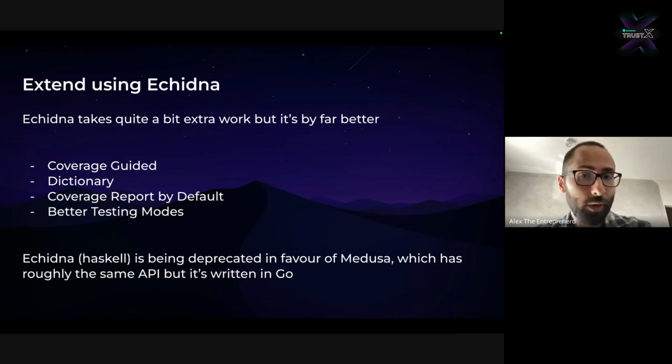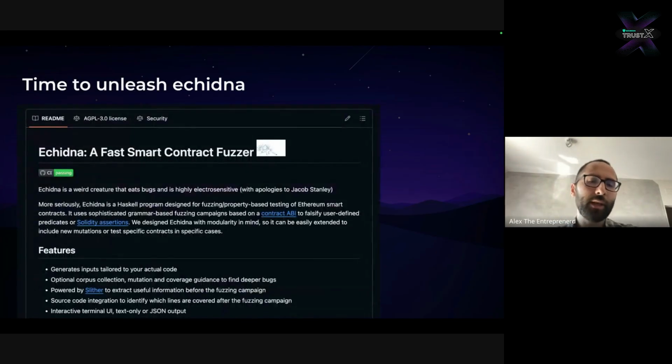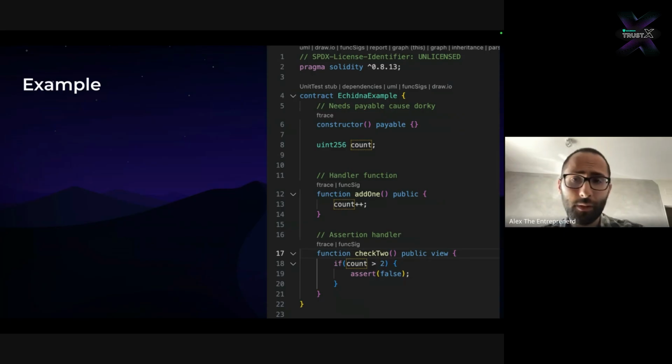If you just want to use the tool, I would use Echidna. If you care about extending the tool, you will probably want to use Medusa, which is a more recent tool. You can find it at crytic/echidna, completely open source, GPL free. It's an awesome tool, and I believe it's the most underestimated tool in the Ethereum space. And I hope after this presentation, you will agree with me. So the installation is as simple as installing it with Brew, or you can also get a binary on GitHub.